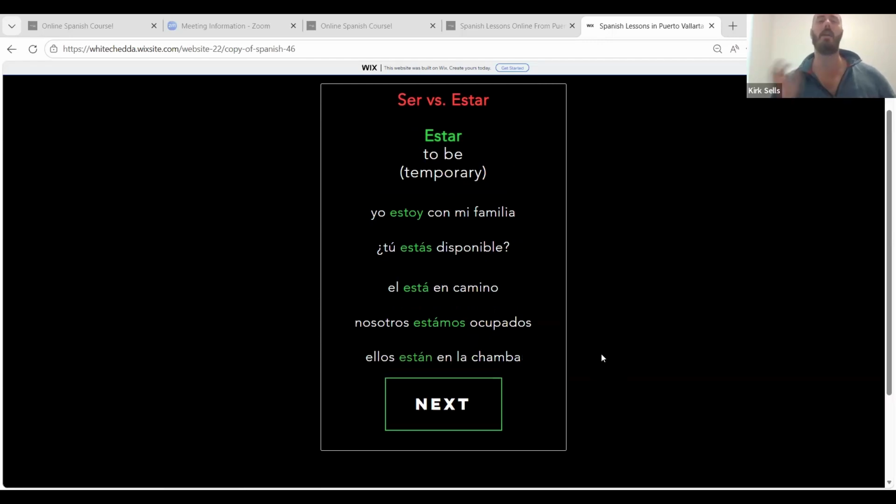It was permanent. Now estar is temporary. You can see the temporary nature of these. For instance, the first one is I am with my family. I'm not always going to be with my family, so it represents a temporary state of being. Let's try it, Amy. Yo estoy con mi familia.